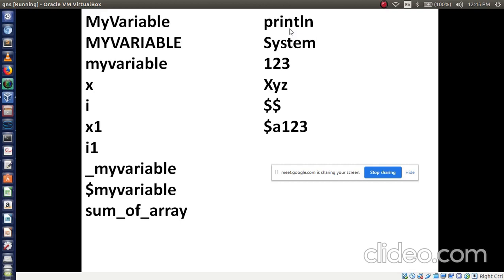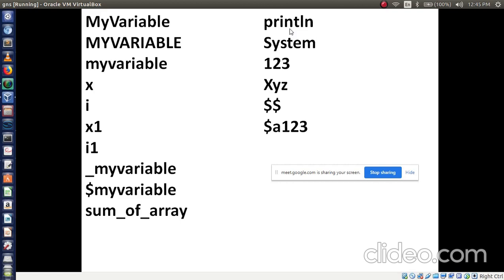Then Soumya, what is your opinion? Valid. Leena? Confusing, eh? The first letter should start with what? Either alphabet, underscore or dollar. So the first letter is started with what? Dollar. So it is valid, right?